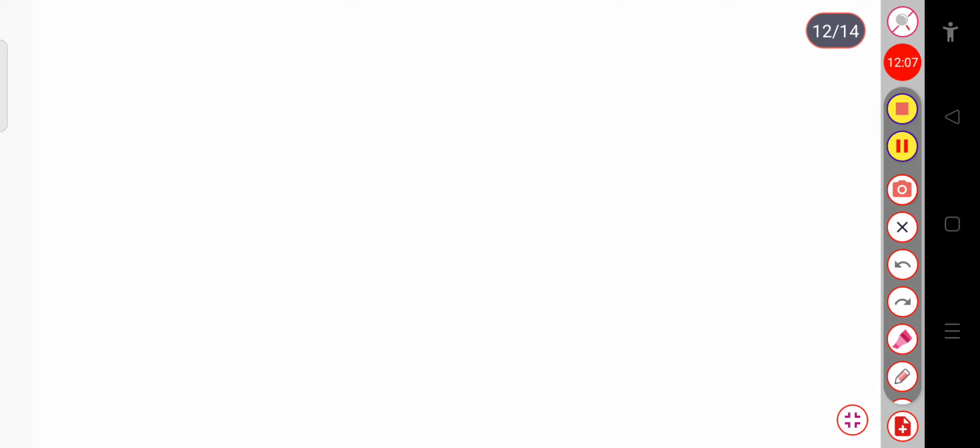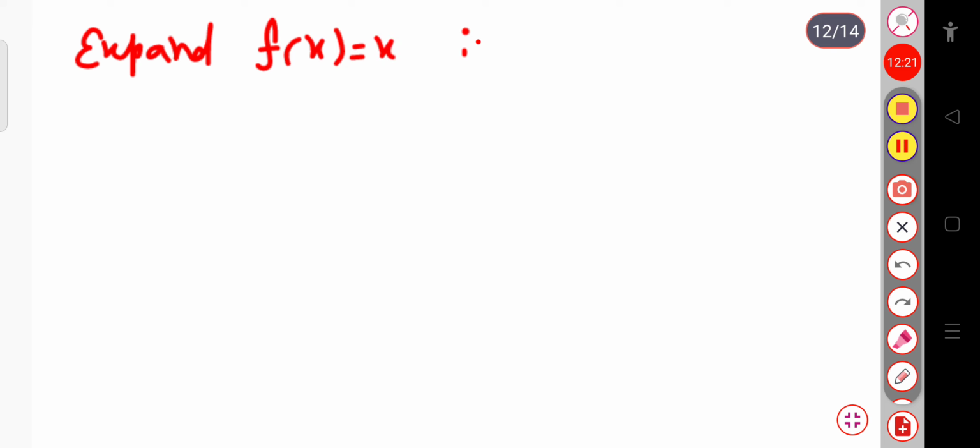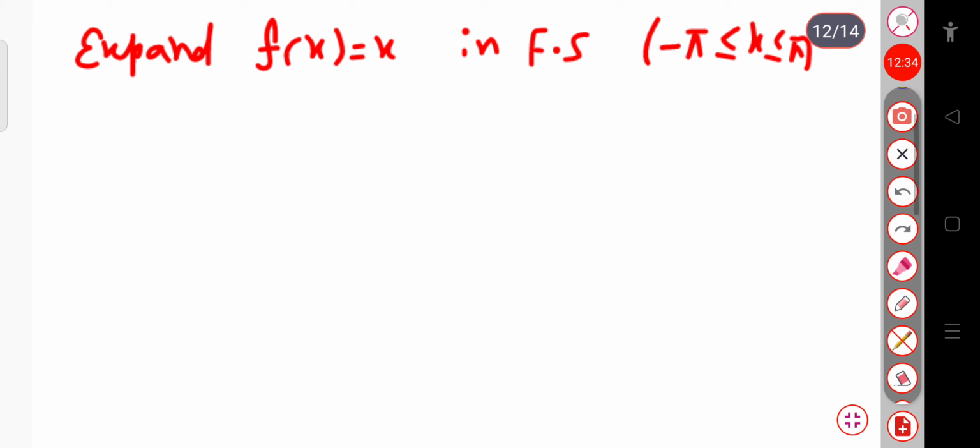Suppose the first question is, you have to expand f of x equal to x in the Fourier series. The interval is minus pi to plus pi, that is, x lies between minus pi to plus pi. Okay, the question is this. Now how can you solve this question?